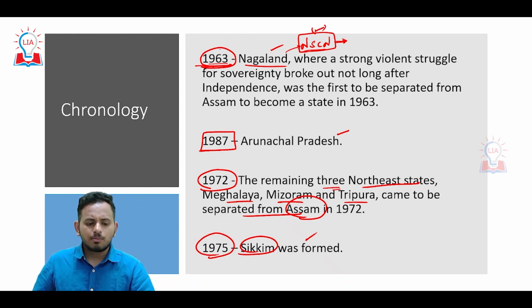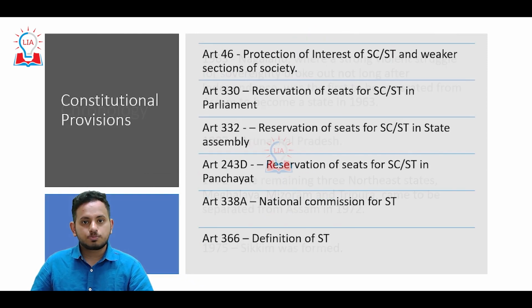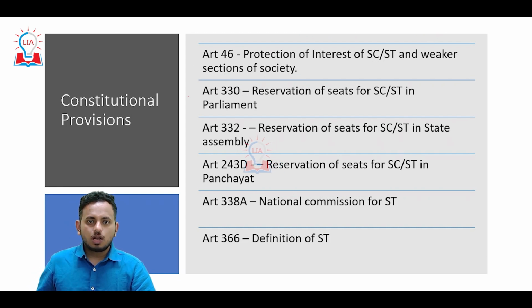You don't have to remember these dates from the exam point of view. Just know that most of these northeastern states were a part of Assam. You can see here, the 3 states that were carved out from Assam. Okay, so all these states even today have the militancy, have the separatism and they have boundary disputes amongst themselves. So now we will have to look at the constitutional provisions that were in place in order to safeguard the